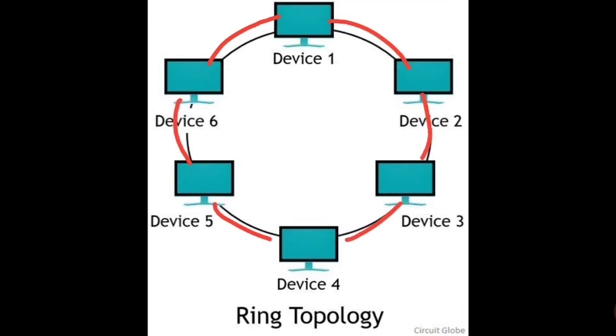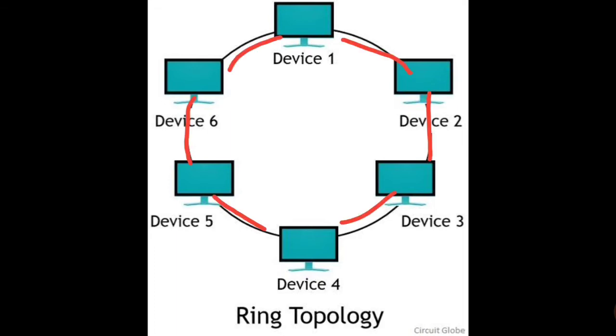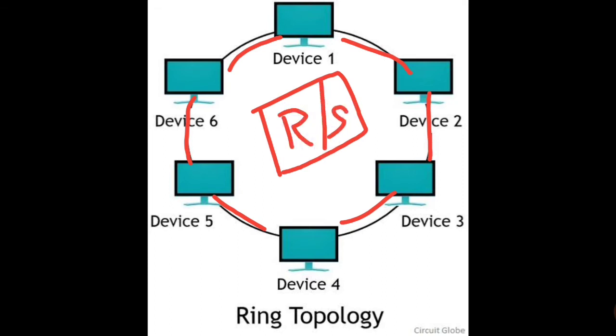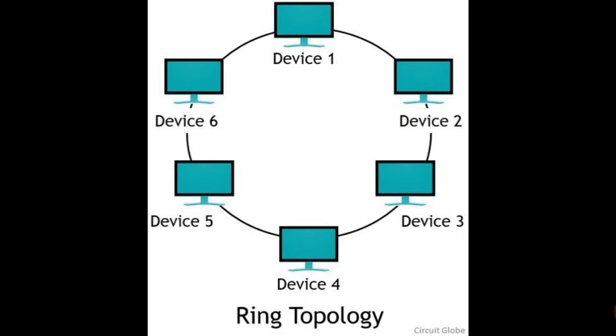Now see in this diagram, device 1, if we take for example, it's connected with two adjacent devices, device 6 and device 2. So when each device is connected with the adjacent devices, it forms a ring. Now the other thing about ring topology is that here also you don't need any router or switch. You don't need all these devices to connect the devices. Only the adjacent devices are enough to get the connection.